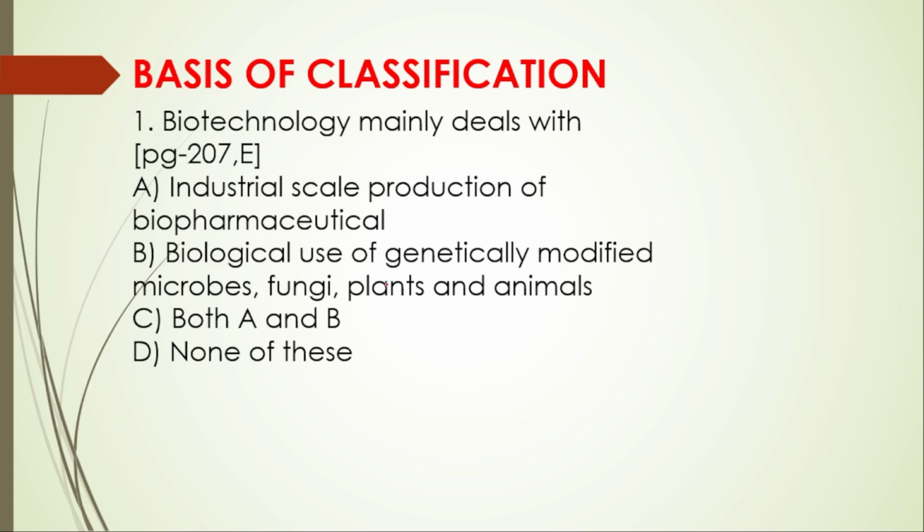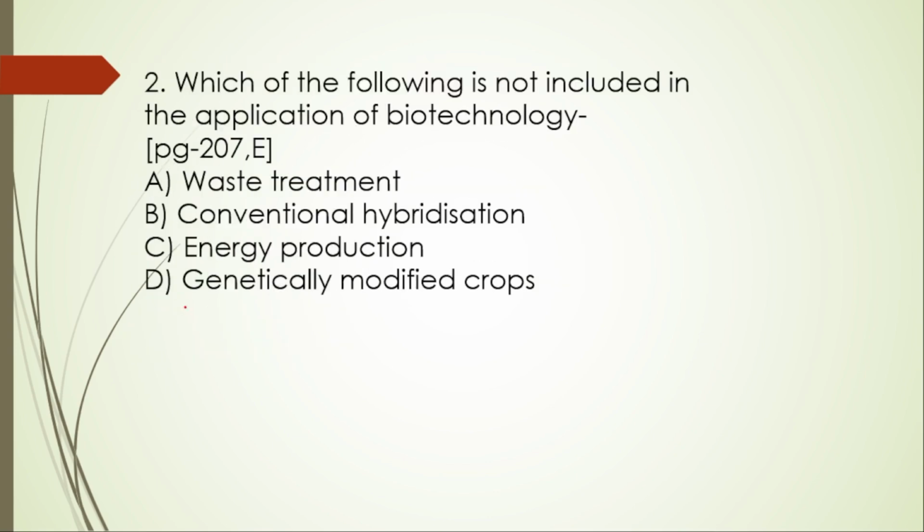B, biological use of genetically modified microbes, fungi, plants, and animals. C, both A and B. D, none of these. So here the right option is option C, both A and B are right.